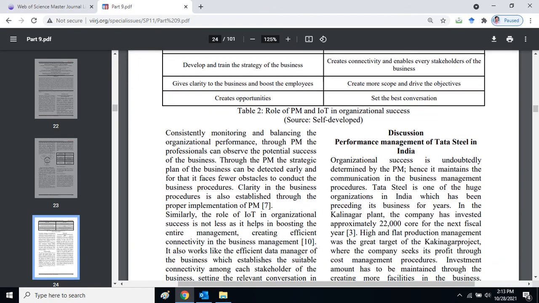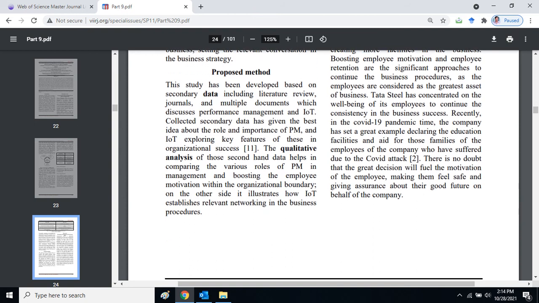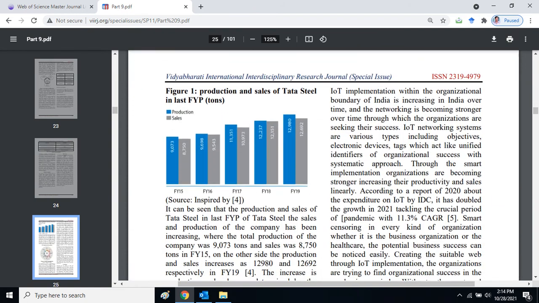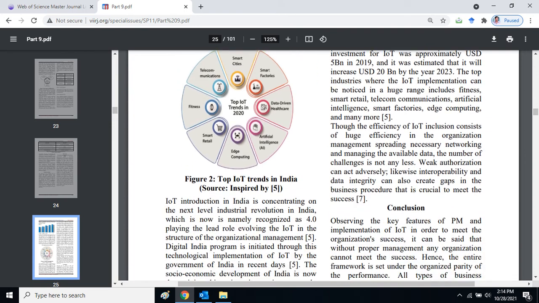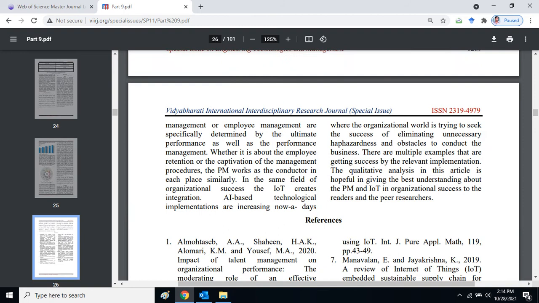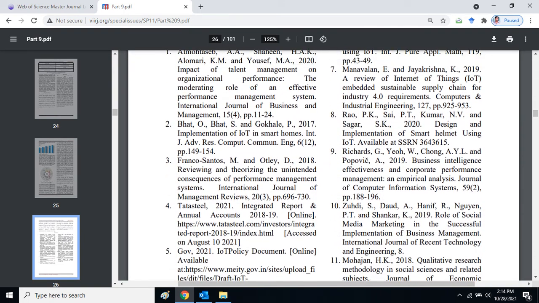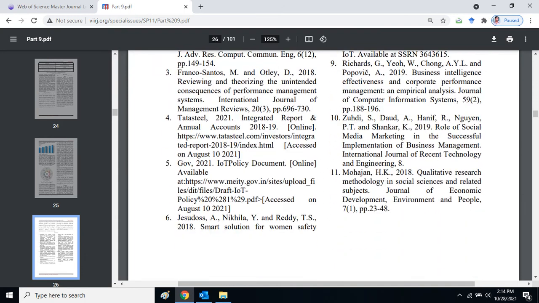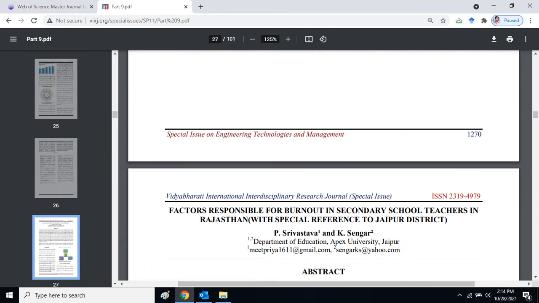In discussion, proposed method, IoT implementation, conclusion, references. This article ended on page number 1270. After that, this is the paper of someone else.